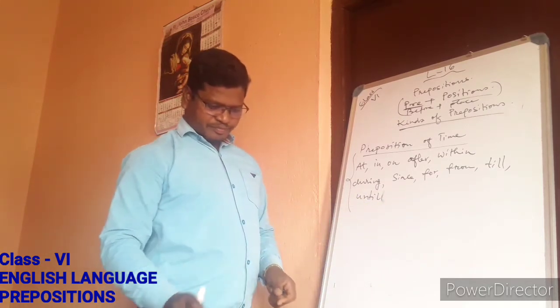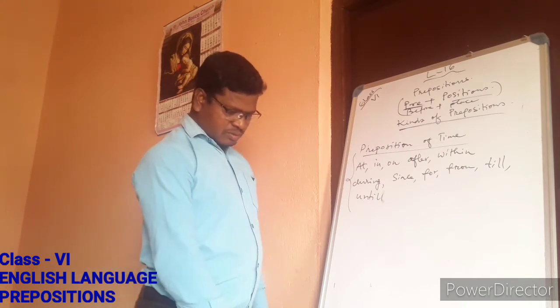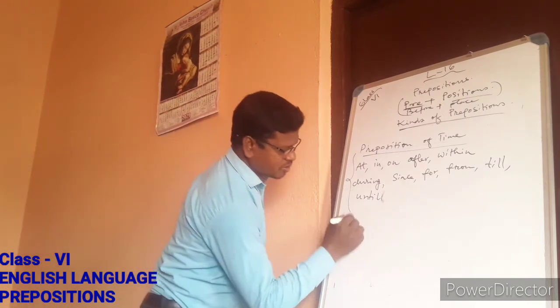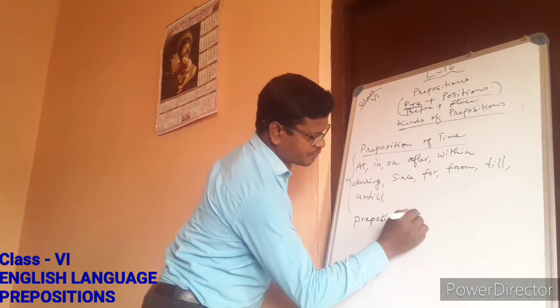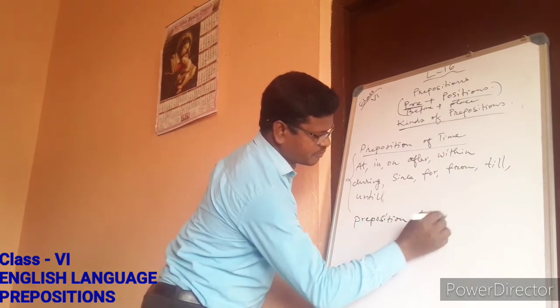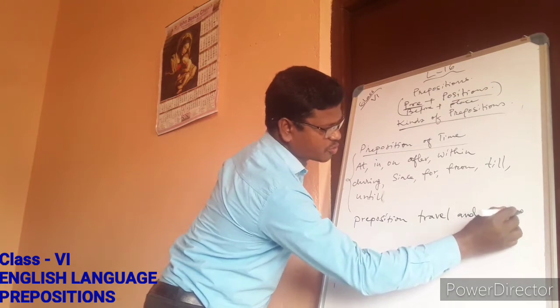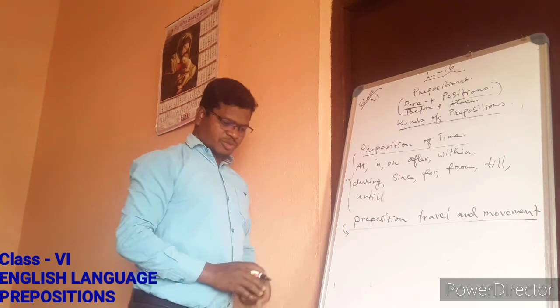We have prepositions of travel and movement. Which are those prepositions that come under this?